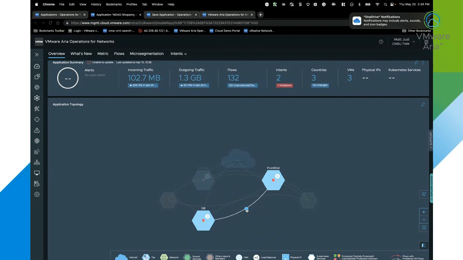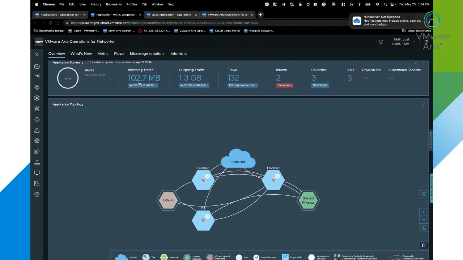I can click in and start looking at all the flows that are running and communicating between the members of that tier. I also can see my shared physical resources that it's utilizing, other applications or other bare metal servers or other services that it's utilizing. I can click in and take a look at those. And I also can see what is communicating to the internet. Or I can even see things like what's coming over VPN or what's coming in through an SD-WAN connection.